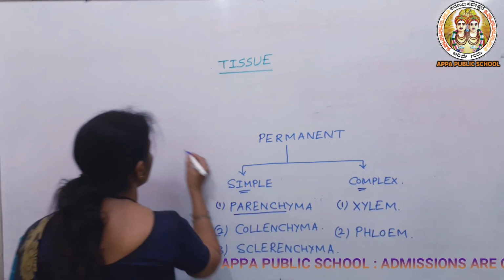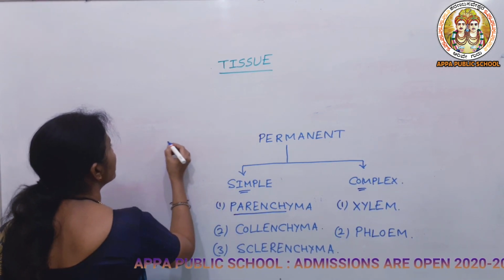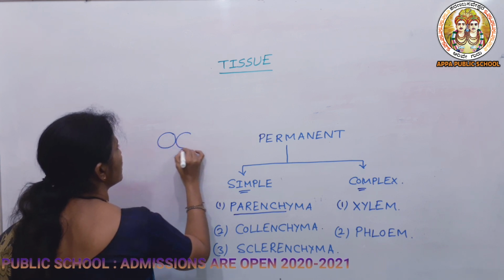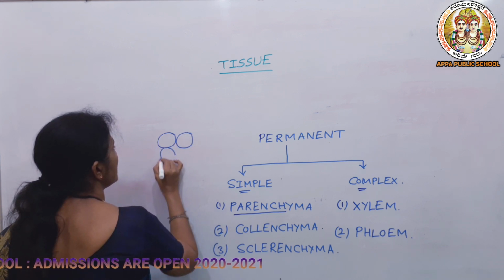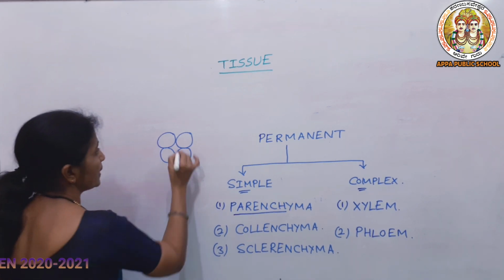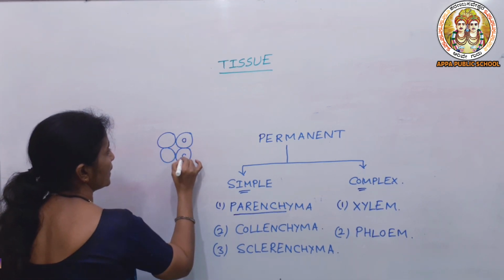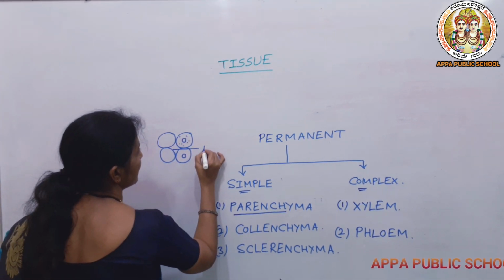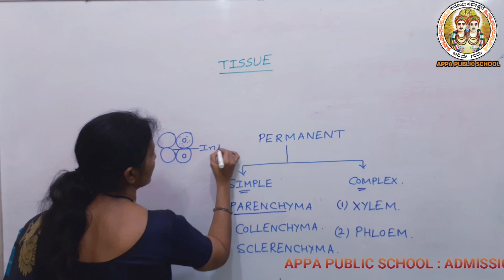You can see the structure of the parenchyma here, with the intercellular space in between. Here you can see the nucleus, and this is the cytoplasm, and this is the intercellular space.